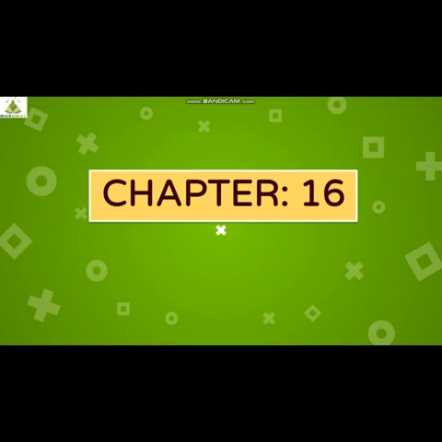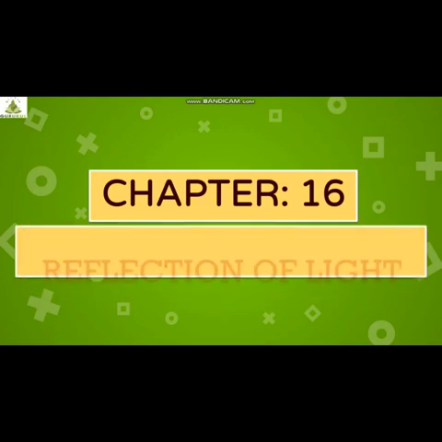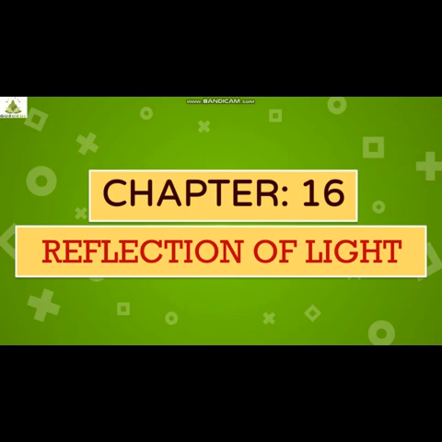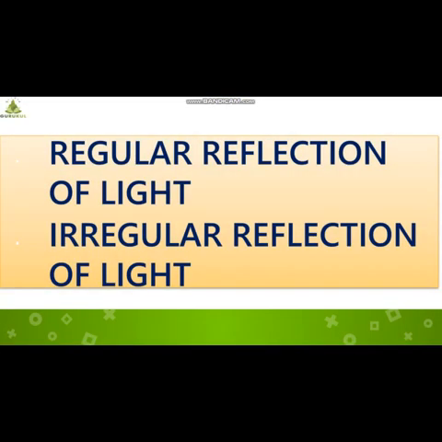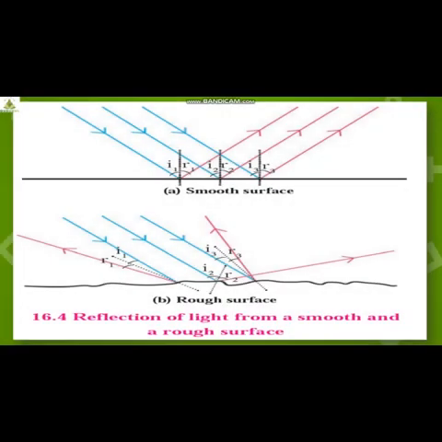We are learning chapter number 16, reflection of light. Yes, students, let us together understand what is regular reflection of light and irregular reflection of light. This is figure 16.4, reflection of light from a smooth surface and a rough surface.